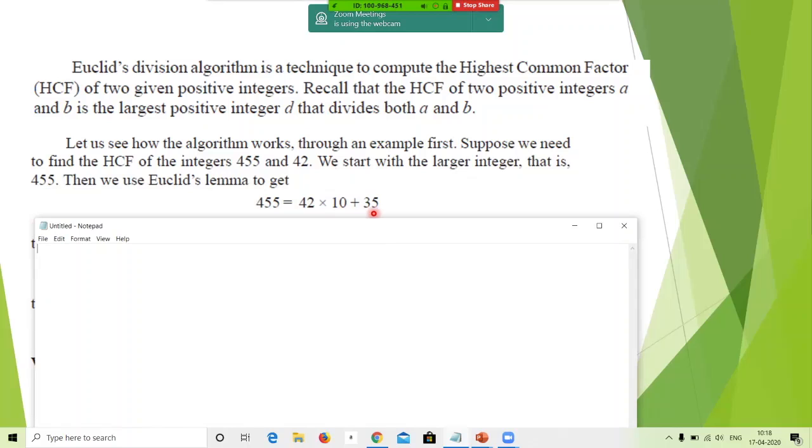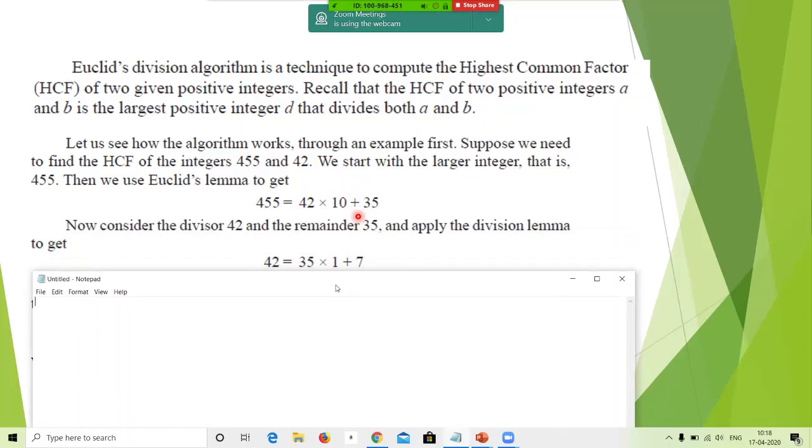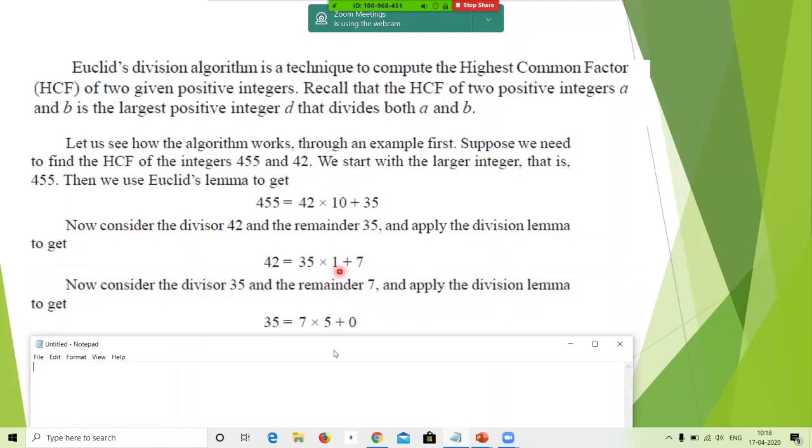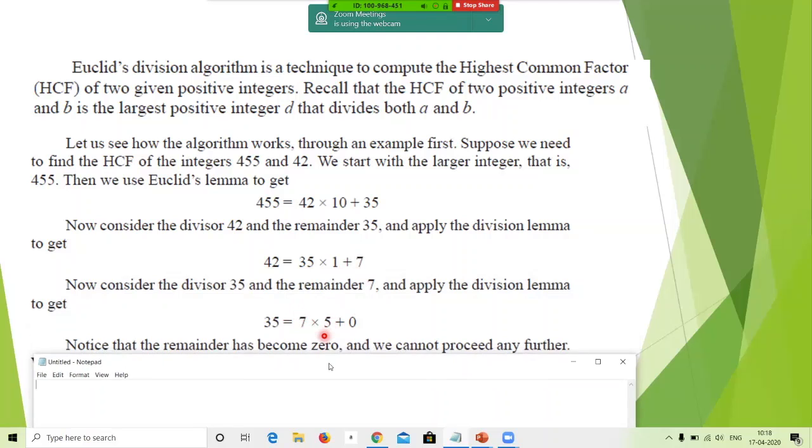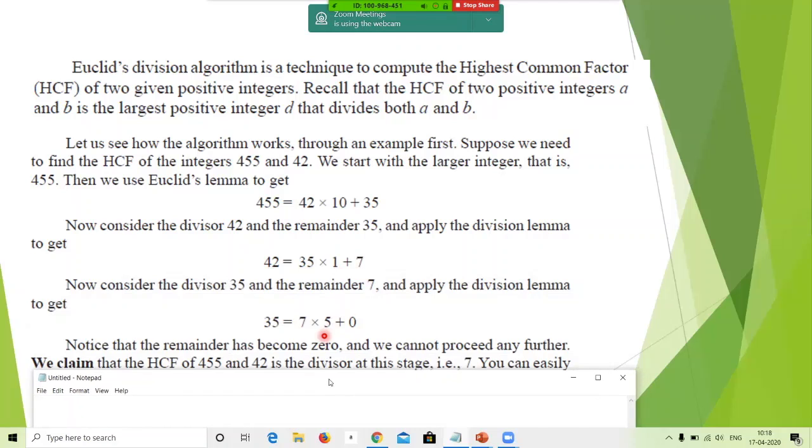This was your step 1? Yes, ma'am. Siddharth, was this your step 1? Yes, ma'am. Okay, fine. Now going ahead, was this your step 2? Yes, ma'am. You need not write all these word things. Simply keep on working. So here goes your step 3. As soon as we get 0, this remainder, which was used as the divisor in the next part, becomes your HCF.